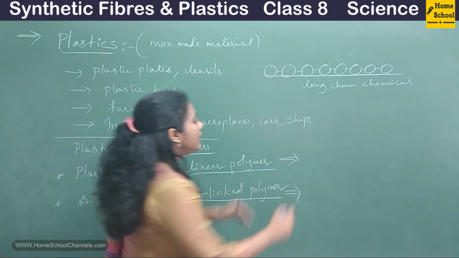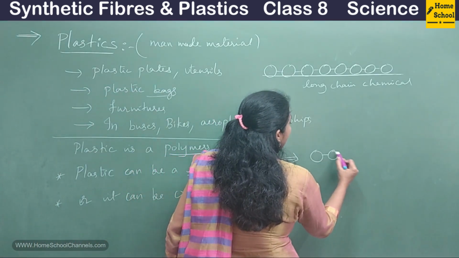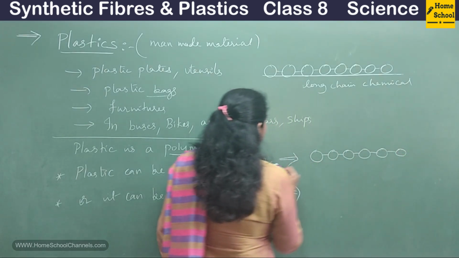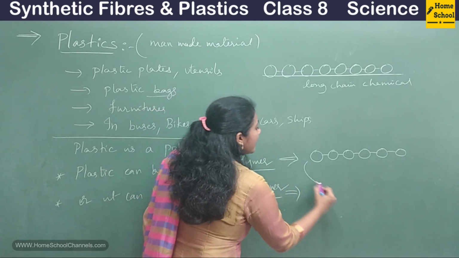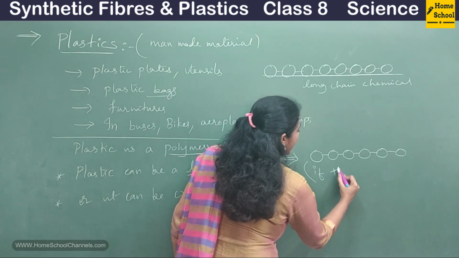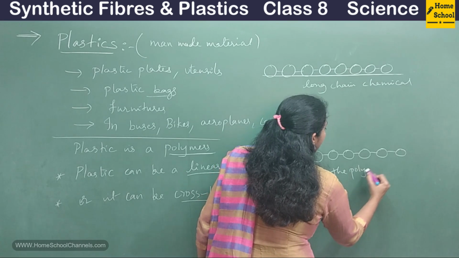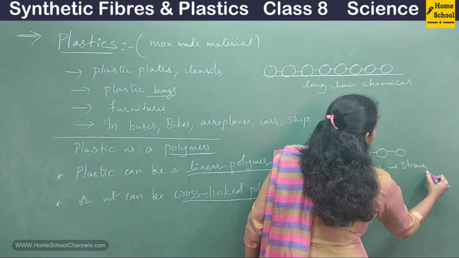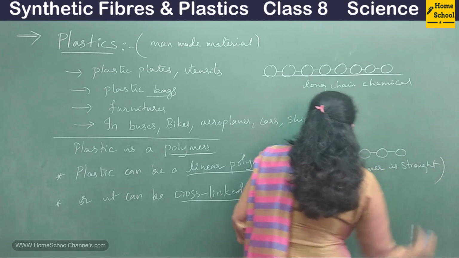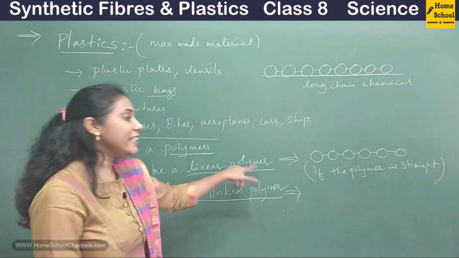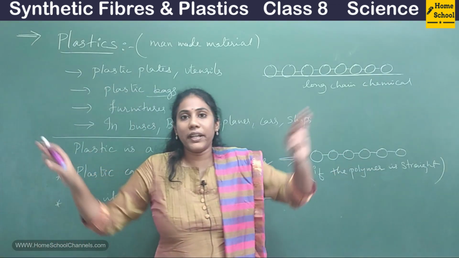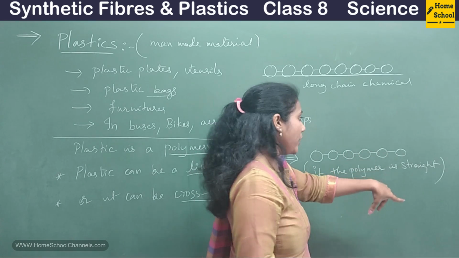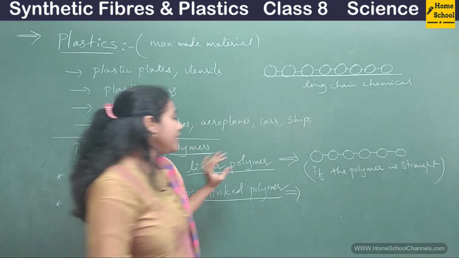Okay, so linear polymer we can diagrammatically represent something like this. So linear polymer means what? If the polymer is straight, then it is called linear. Linear means what? Straight. If the polymer is long and straight, then it is linear.